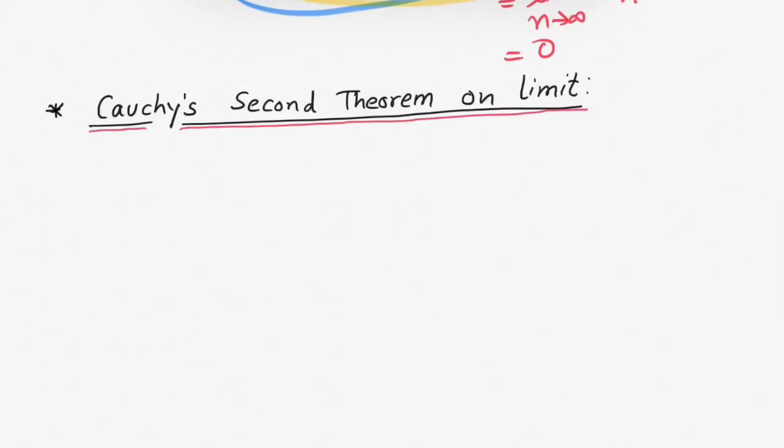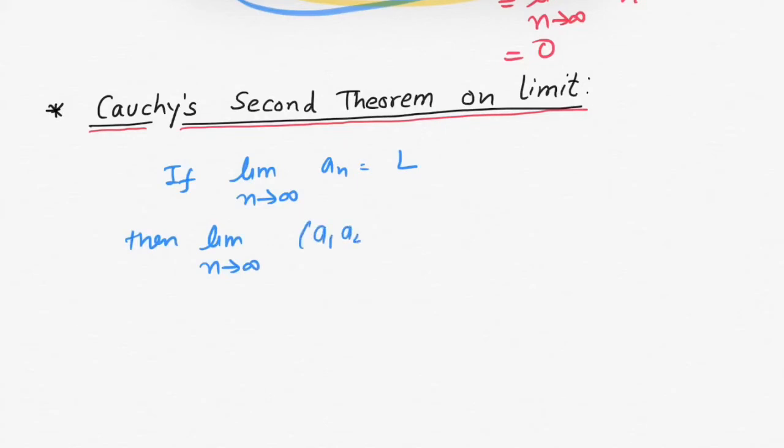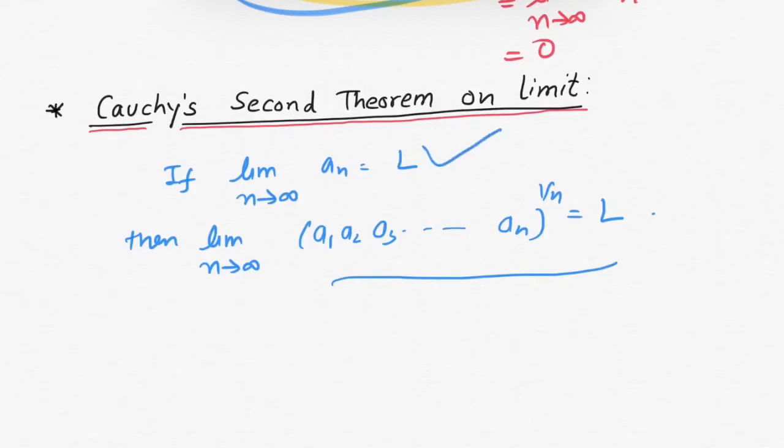Now let us see what Cauchy's second theorem on limit is. If limit n tends towards infinity a_n equals capital L, then limit n tends towards infinity (a1 into a2 into a3 and so on up to an) raised to power 1 over n also equals capital L. That means the limit of the geometric mean of n terms is equal to the limit of the n-th term.